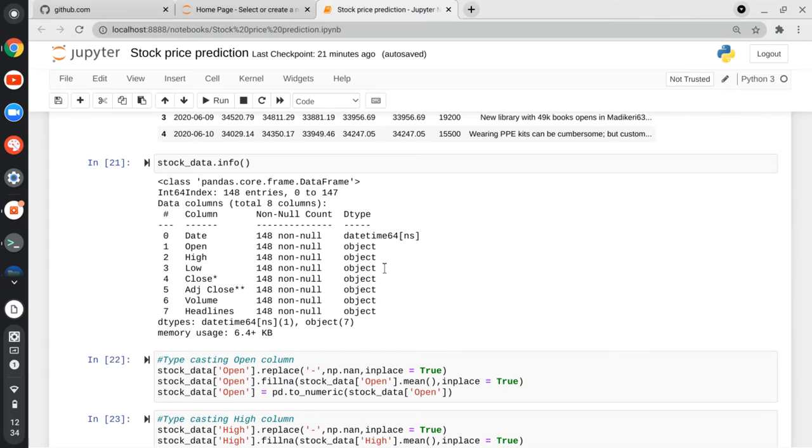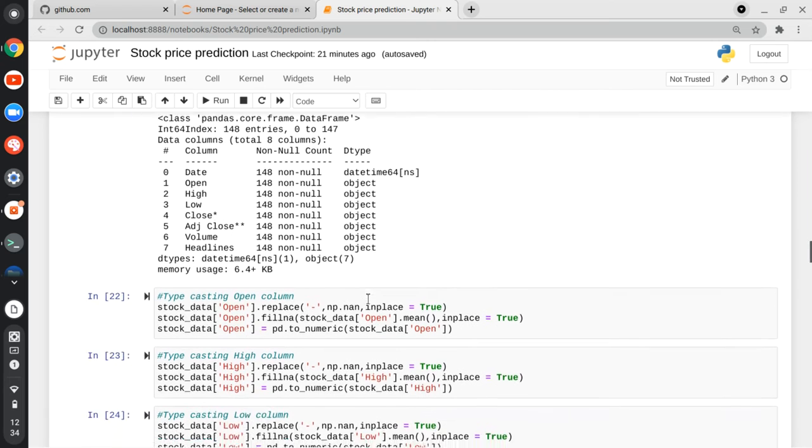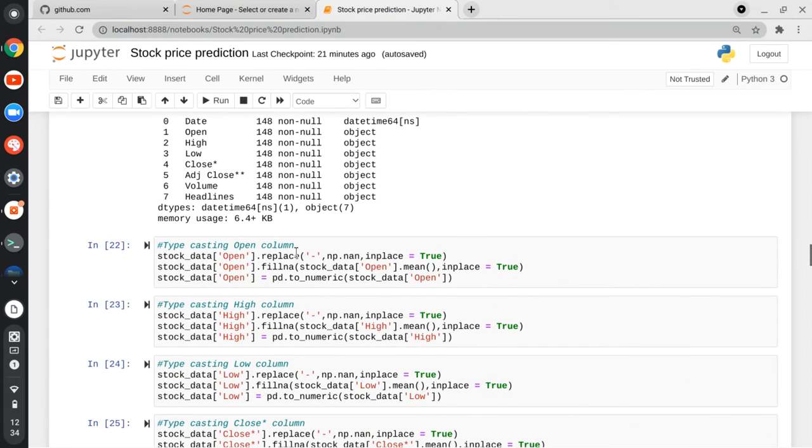As you can see, these columns open, high, low, closing price, adjustment, volumes, all are in object format, which means that they are basically string type. You know why they are in string format? When we try to directly typecast them into integer or float, there will be an error, because the data set has this hyphen sign, minus sign.